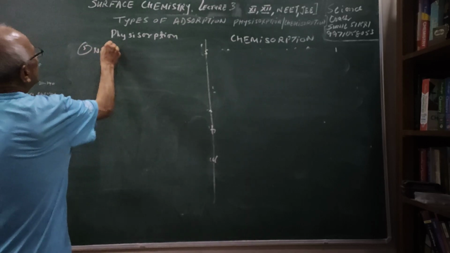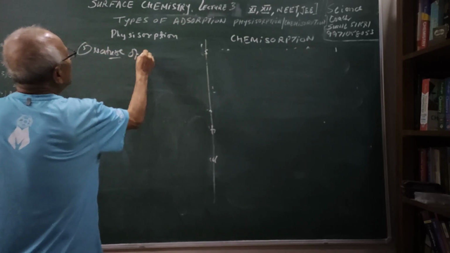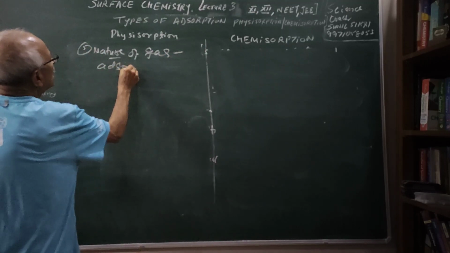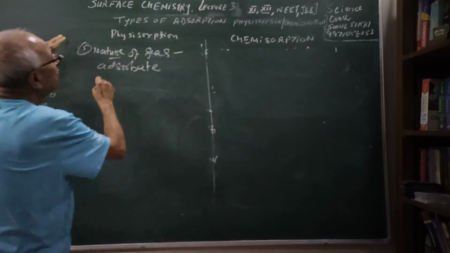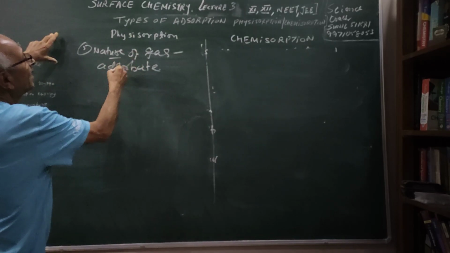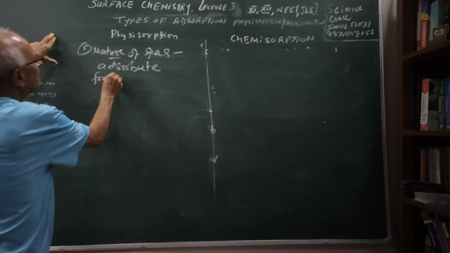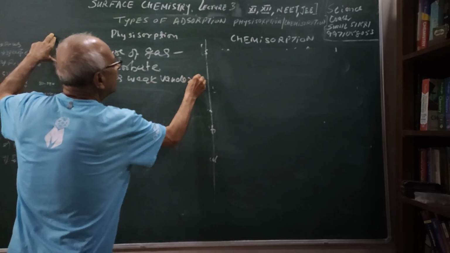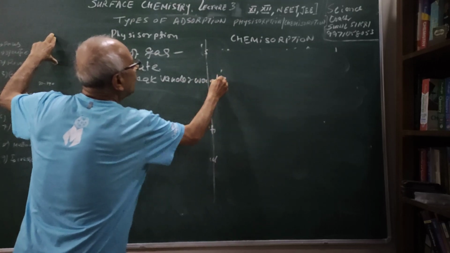Further, you will see the nature of the gas which is being adsorbed, or what I say, the nature of the adsorbate. In physisorption, you already know that the forces are weak van der Waals forces.